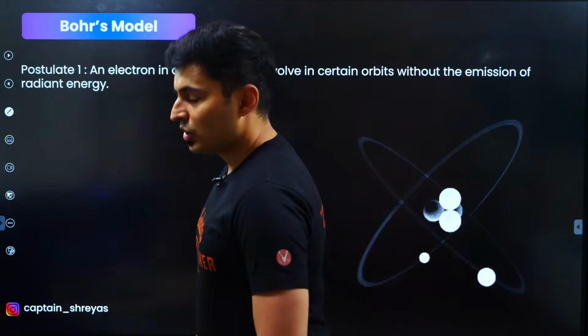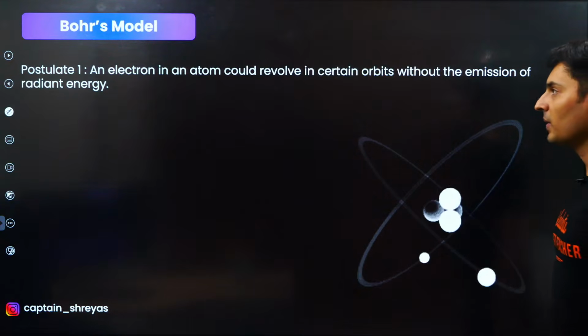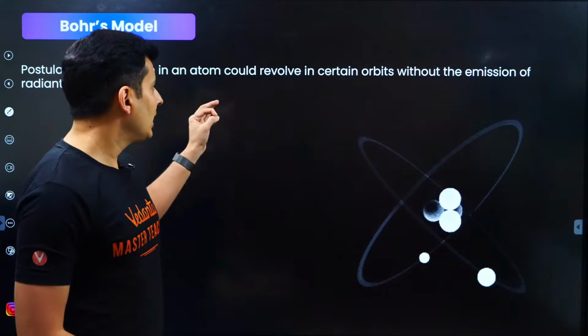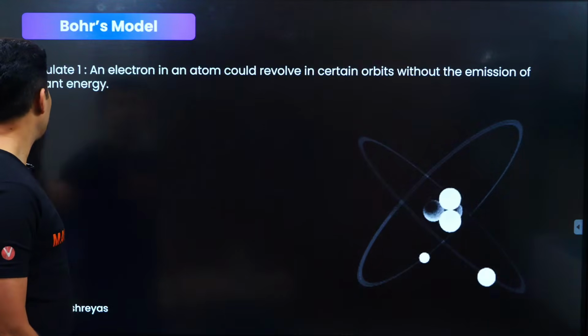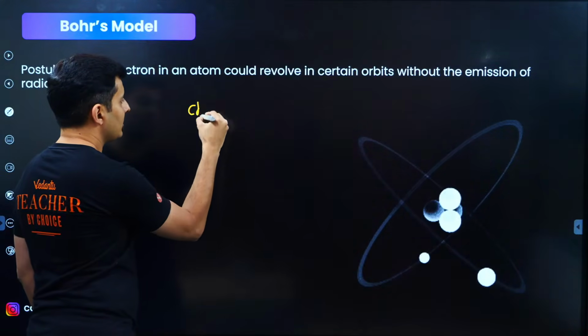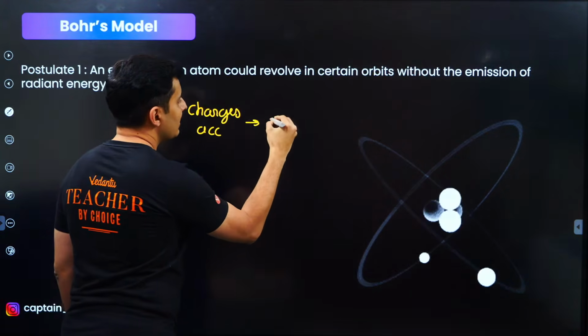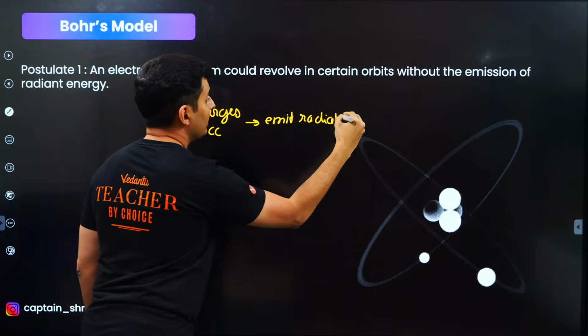Postulate 1: an electron in an atom could revolve in certain orbits only without emission of radiation. Remember, whenever charges accelerate, they basically emit radiation. But there is a but.